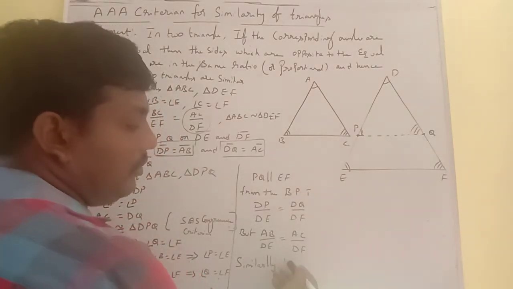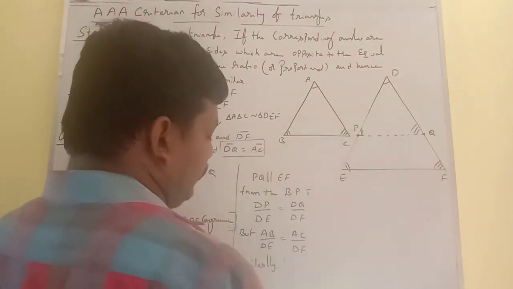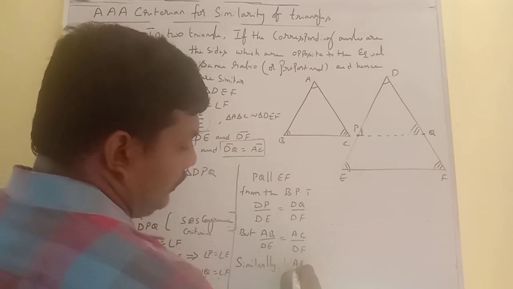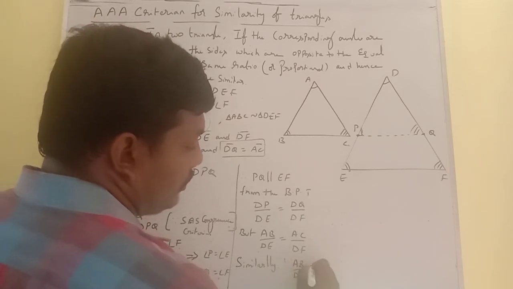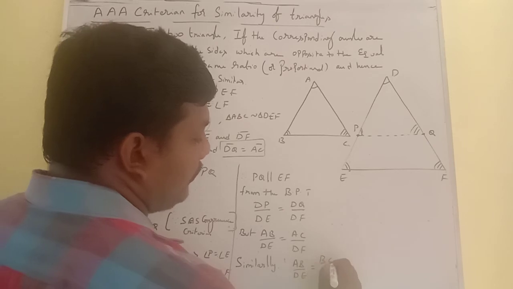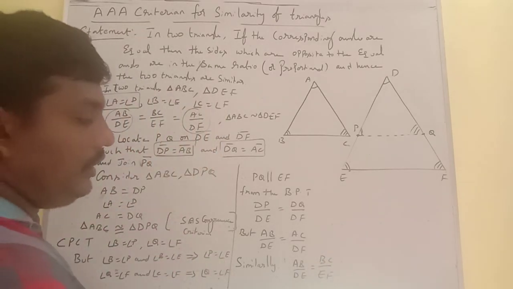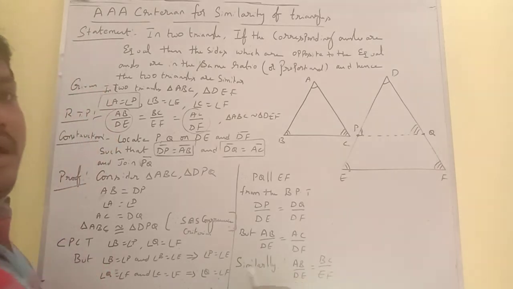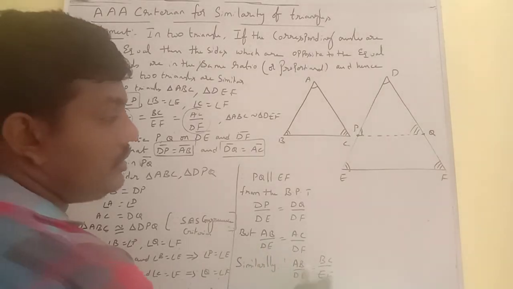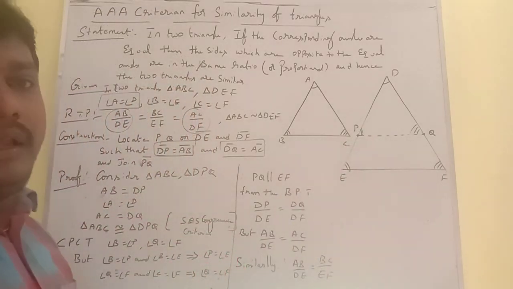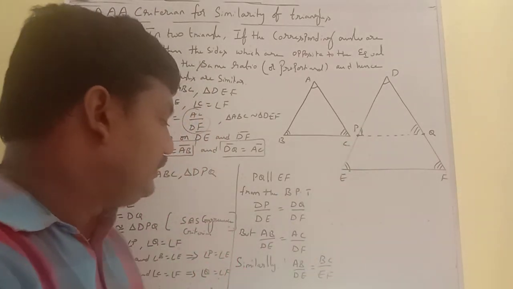If you consider P on DE and Q on EF, then in the same way we can write AB by DE is equal to BC by EF.